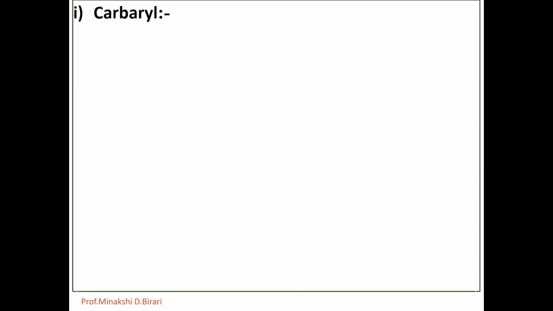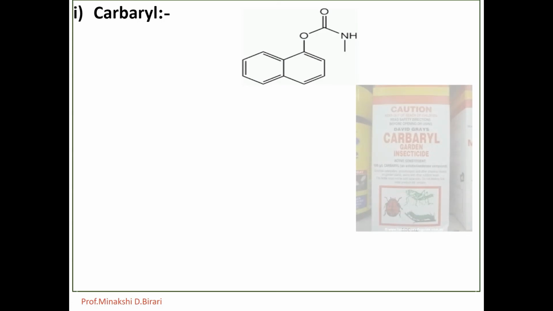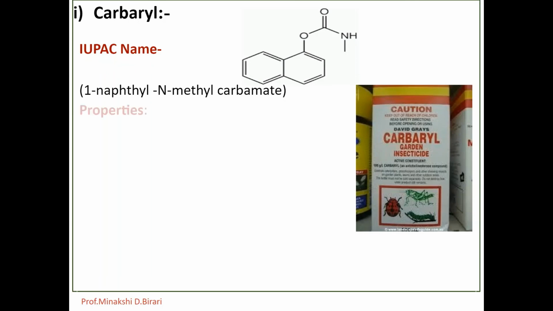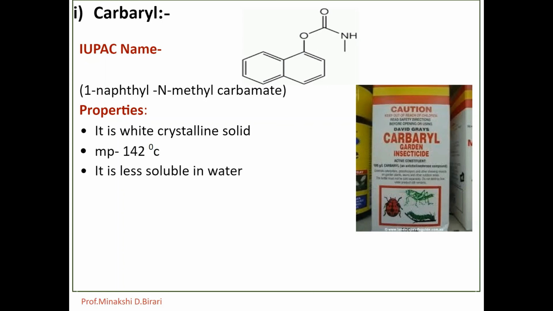First one, carbaryl, an important carbamate insecticide. This one is the structure of carbaryl, 1-naphthyl N-methyl carbamate. So it is a good contact insecticide with occasional systemic action in certain cases. It is a white crystalline compound having melting point 142 degrees Celsius but highly soluble in organic solvents. It is less soluble in water.